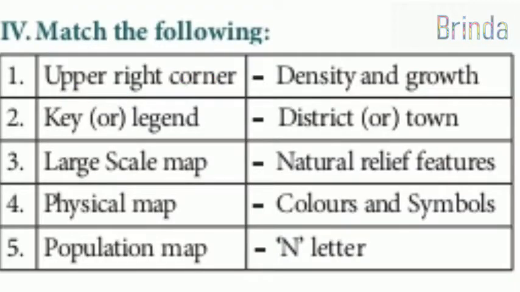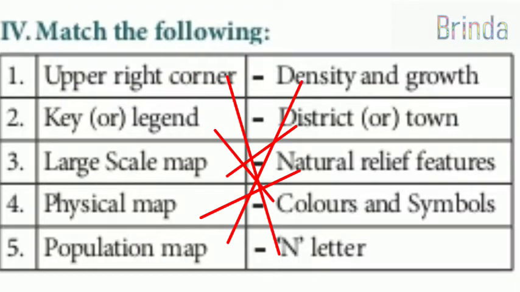Fourth one, match the following. First one, upper right corner. So the answer is the letter N. So in the upper right hand corner we have to write N. It means north symbolizing. Second one, key or legend. It means colors and symbols.